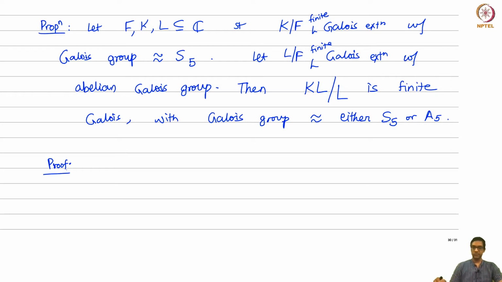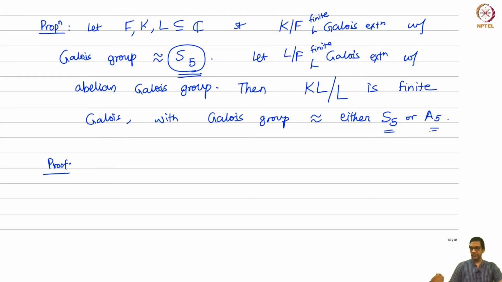So same assumptions as before, I have K, F and L like before, except now L over F is still abelian, and K over F I assume has Galois group S5. Then the conclusion is that KL over L is finite and its Galois group is not necessarily the same as S5, but it can differ by just a little bit. It can either be S5 or it can be the alternating group A5.